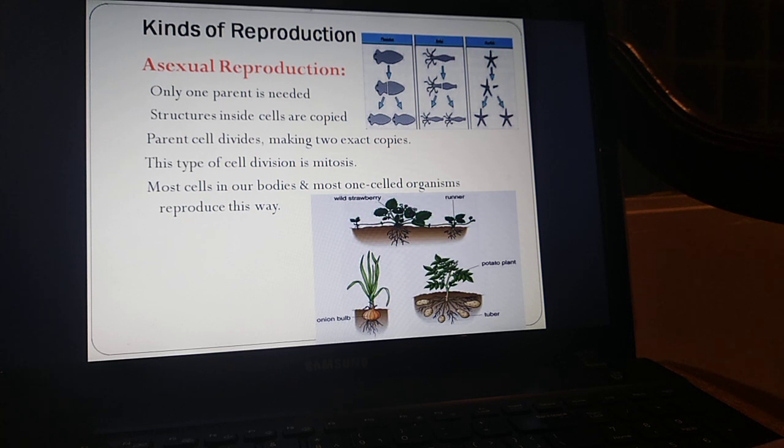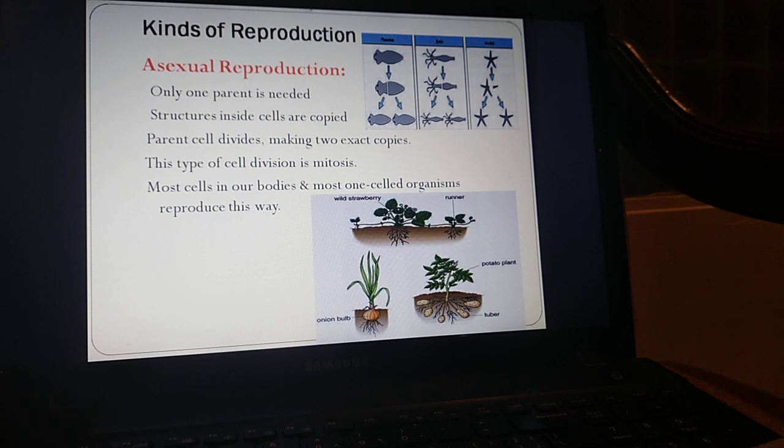Before this happens, every cell in starfish makes a copy of itself. And before it can make a copy of itself, it has to make a copy of its DNA and every single organelle, العضيات والDNA كافة محتويات الخلية. And this is what we took in the first semester. Mitosis, الانقسام المتساوي. The parent cell will divide to make more copies of itself. So mitosis is done in most cells, in most of our body.